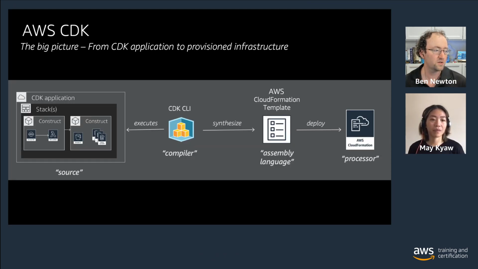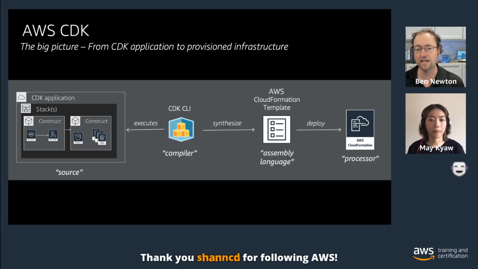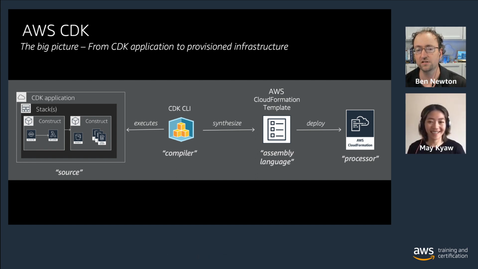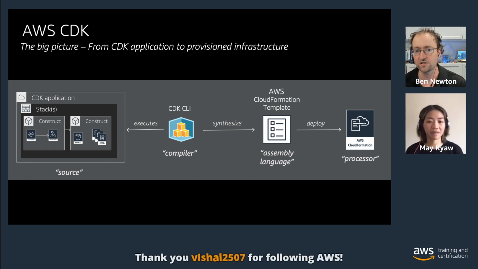Now, at a high level, we want to talk about what the AWS CDK is before we jump in and get started. If anyone hasn't worked with the CDK before, it's a framework that we can use to declare our AWS resources using familiar programming languages. It sits on top of CloudFormation.